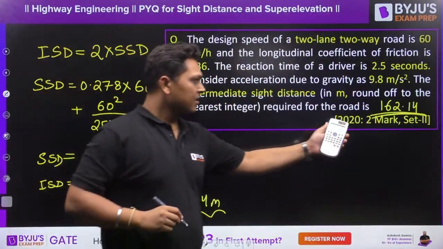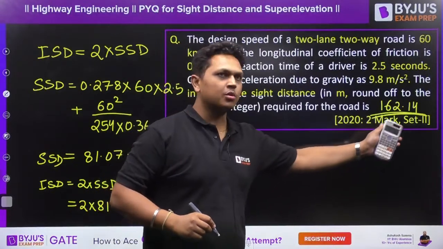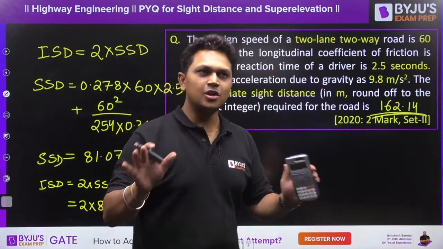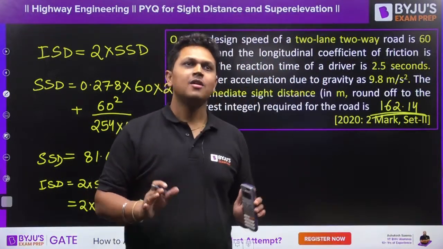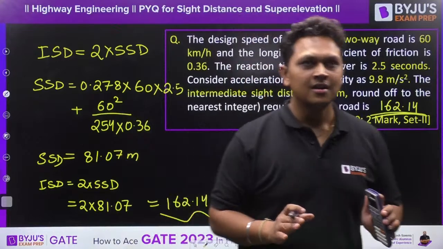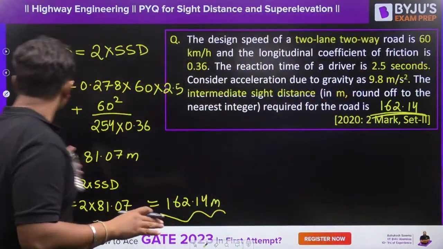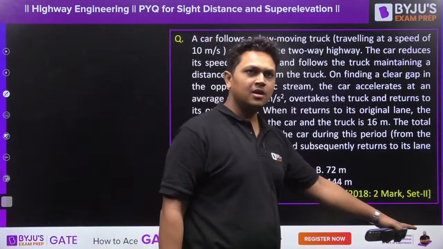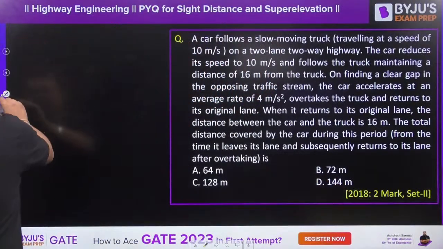Again, see, GATE 2020, 2 marks question in set 2. Was it easy or difficult? Tell me, guys. Easy, right? Very easy. Nothing difficult over here. Now see, 2018, 2 marks question. Let us see what does the question say.